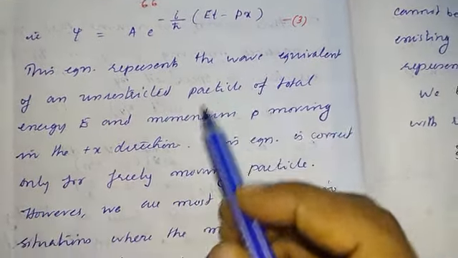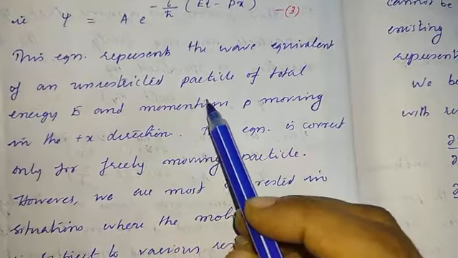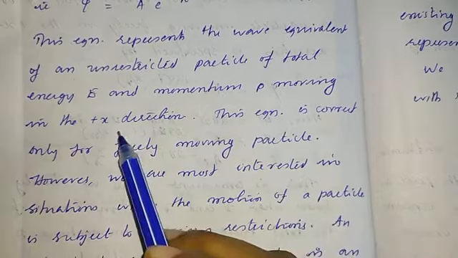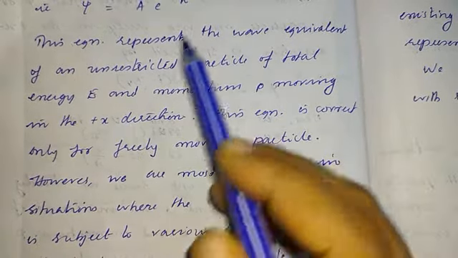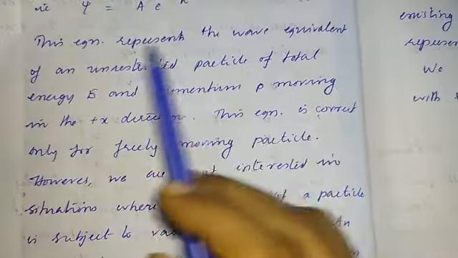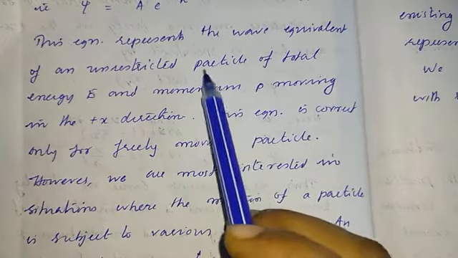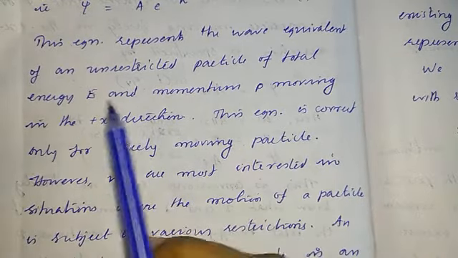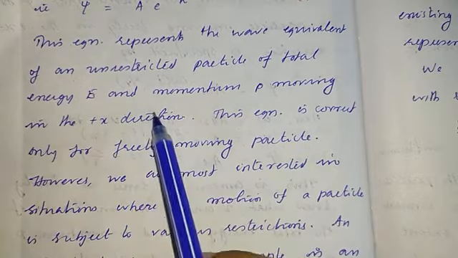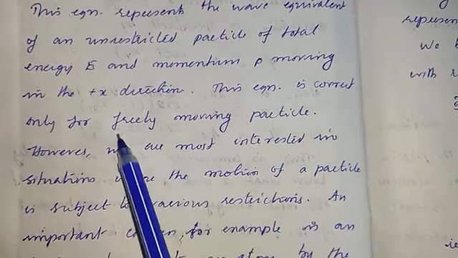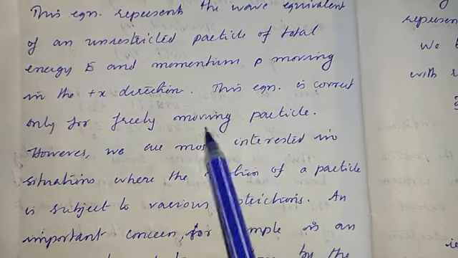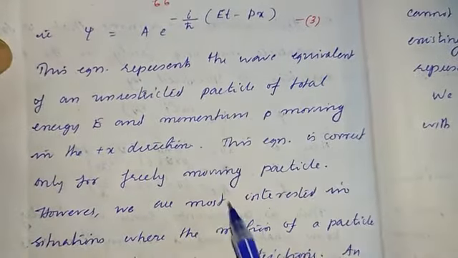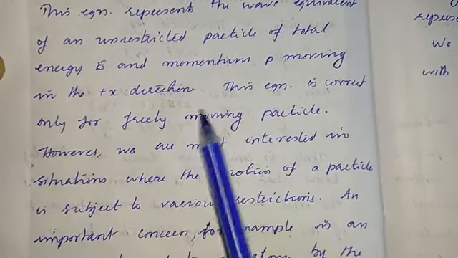This equation corresponds to the wave equivalent of an unrestricted particle of total energy E and momentum p moving in the positive x direction. So this wave function corresponds to an unrestricted particle, which is very important, an unrestricted particle of energy E and momentum p moving in the plus x direction. This equation is correct only for a freely moving particle. That is what is meant by an unrestricted particle. That is, this represents a wave function corresponding to a freely moving particle which is moving in the plus x direction.